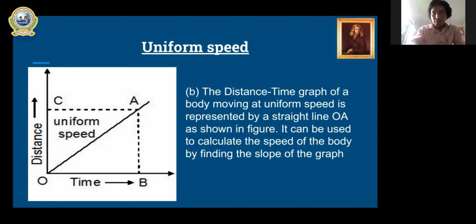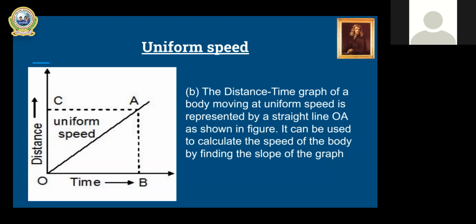Then you can see the dotted line drawn horizontally, that is CA, and another vertical dotted line, that is BA or AB. When you draw these dotted lines, they form a rectangle, and at this point A you can find the speed. In this graph, the values of time and distance are not given.